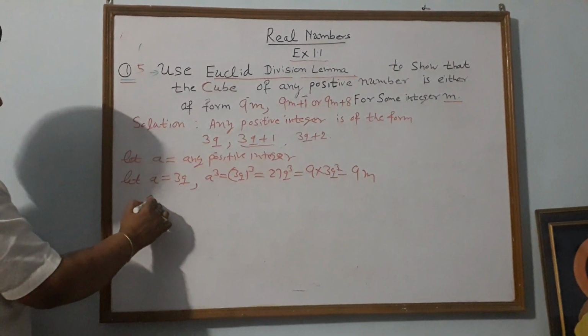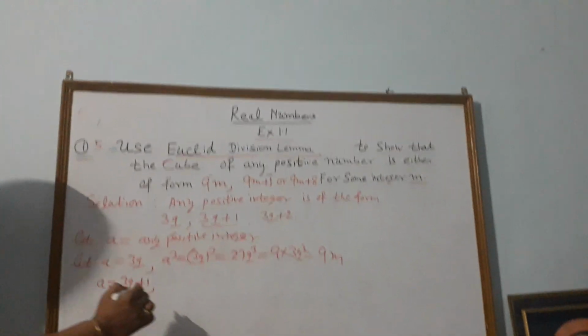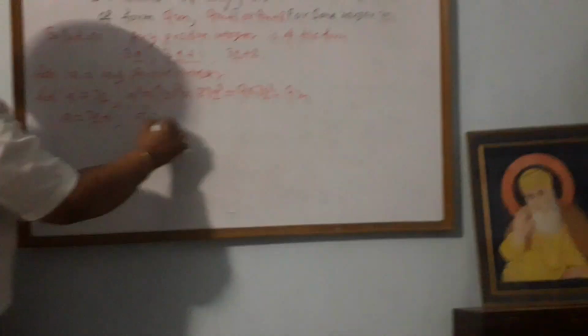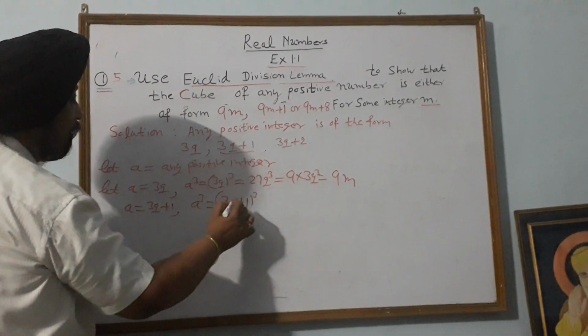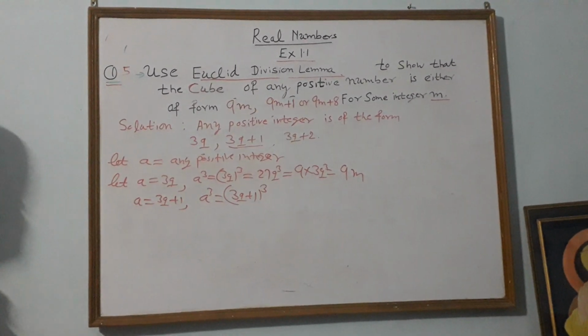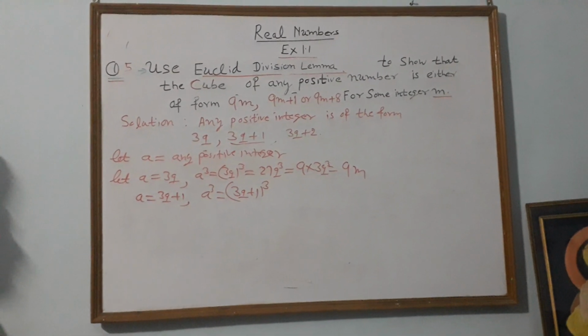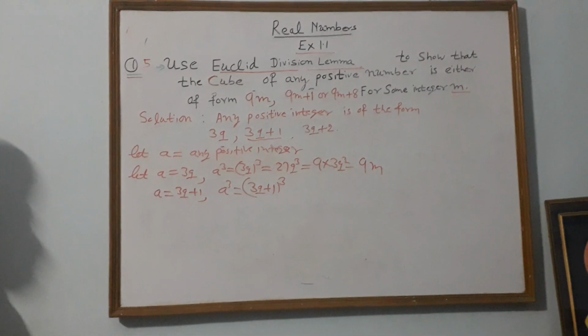If we take a equal to 3q plus 1, then what is a cube? (3q plus 1) whole cube. Now we have to use the formula for (a plus b) whole cube. What is (a plus b) whole cube? It is equal to a cube plus b cube plus 3a square b plus 3ab square.